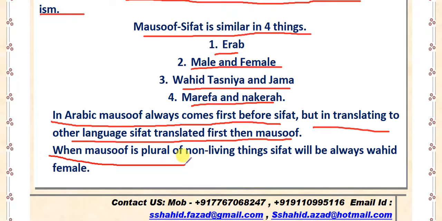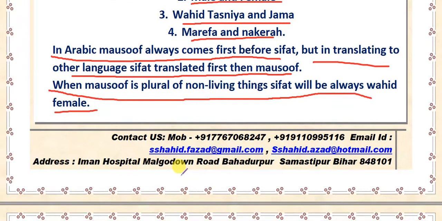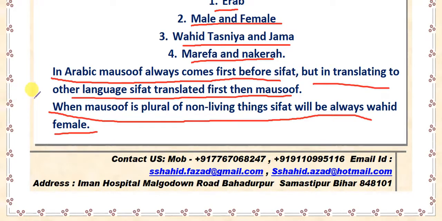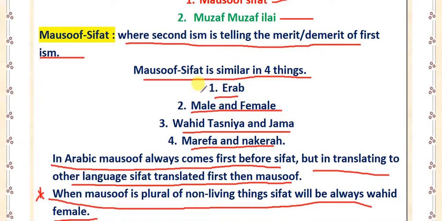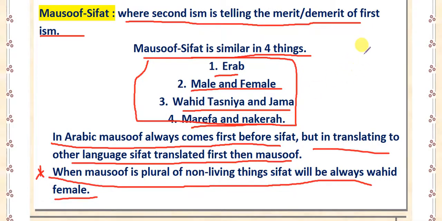When mawsuf is the plural of non-living things, then the sifat will always be wahid muannas. What does this sentence mean? We already know there is a similarity between mawsuf and sifat, but when the mawsuf is the plural of non-living things, its sifat will be wahid muannas, not jama muannas. Why? Because this is the rule: when the mawsuf is the plural of non-living things, its sifat will always be wahid and muannas.